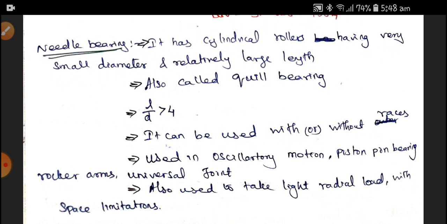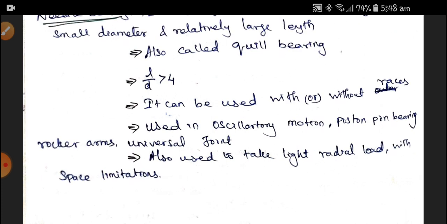Next, they are used in oscillatory motion, piston pin bearings, rocker arms and universal joints. So you may get a question like this: what kind of bearings are used for an oscillating mechanism? You can directly choose needle bearings as the option. Next, they also take light radial load with space limitations.